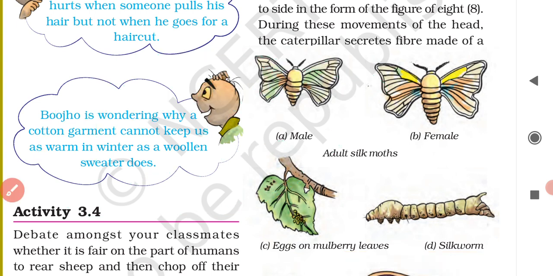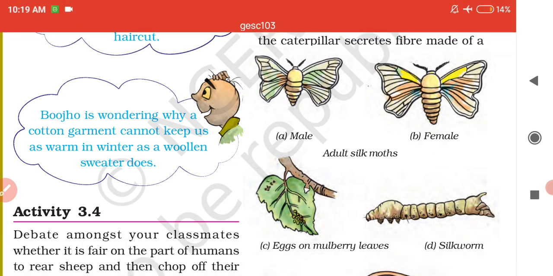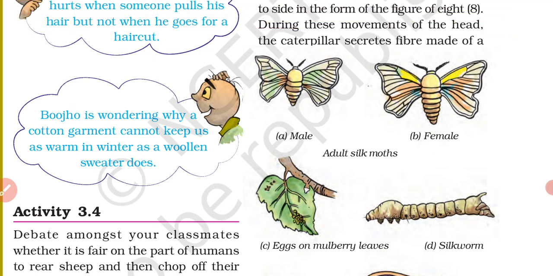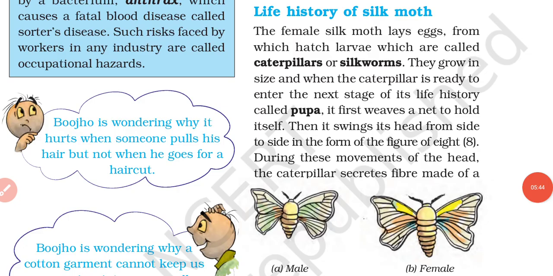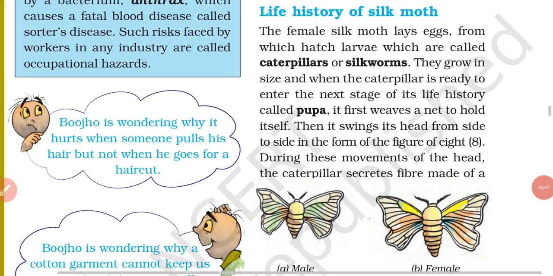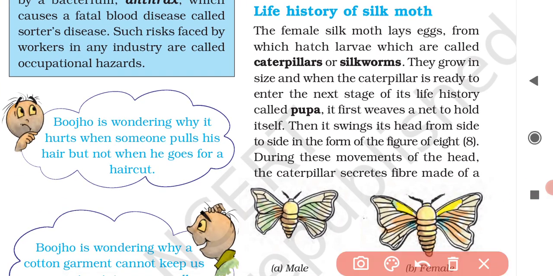So let's study from the very beginning how the silk moth is formed from the egg. First of all, the female silk moth lays eggs on the leaves of a tree such as mulberry tree.